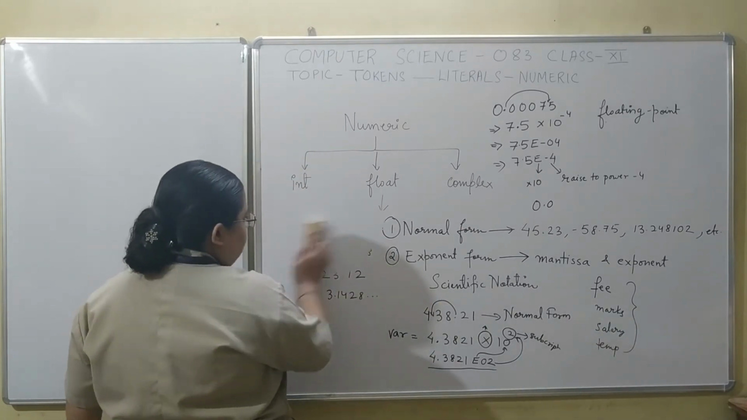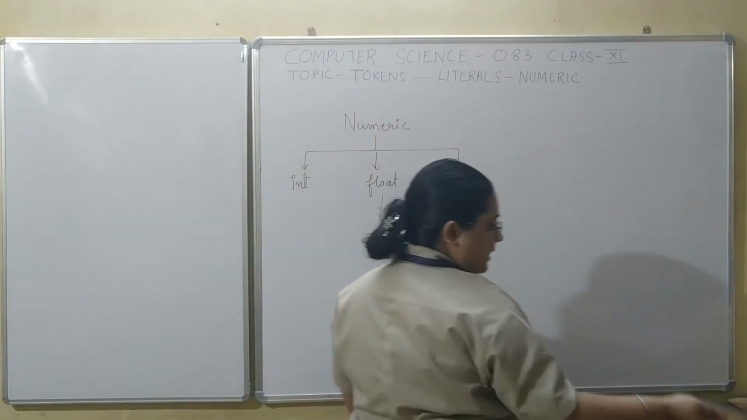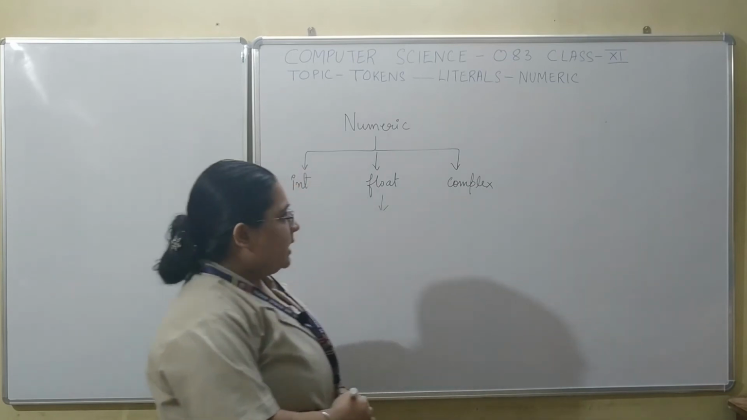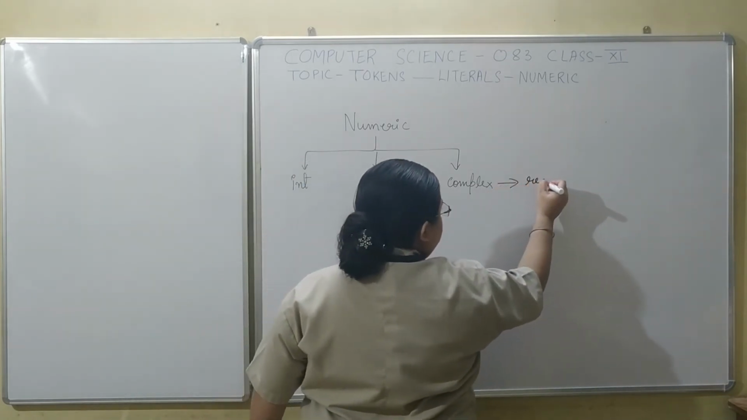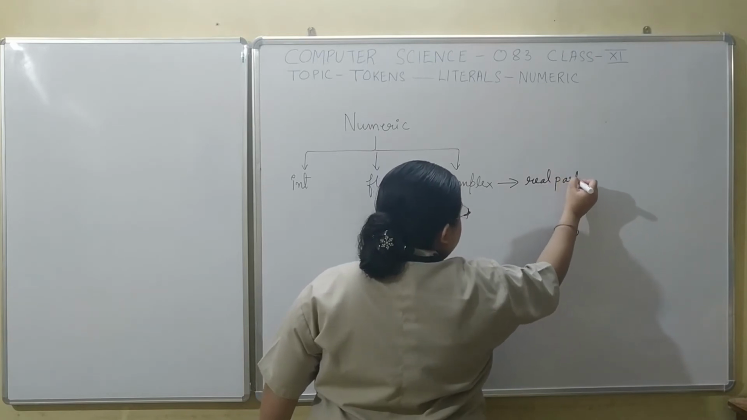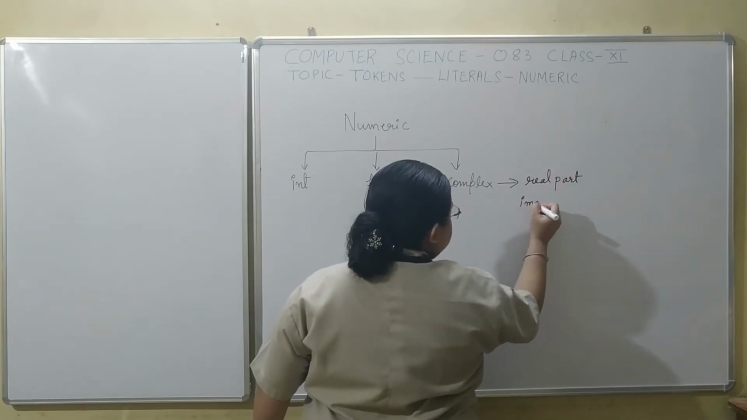Next we would be seeing complex numbers. Now students, complex numbers are such numbers which have a real part and an imaginary part.